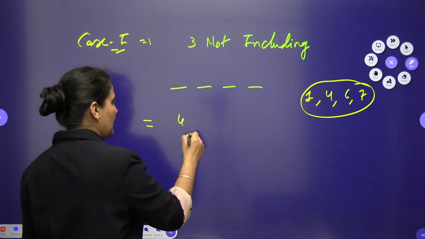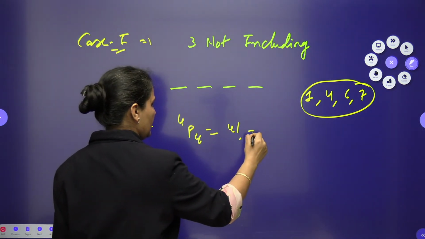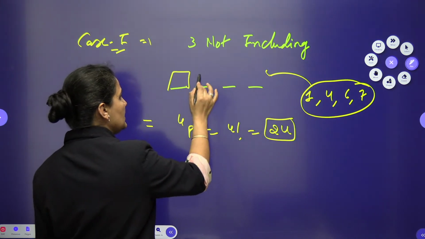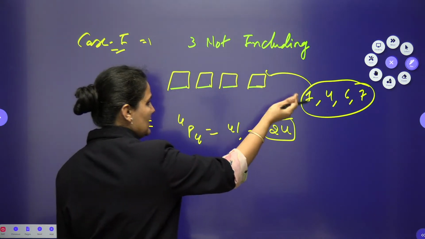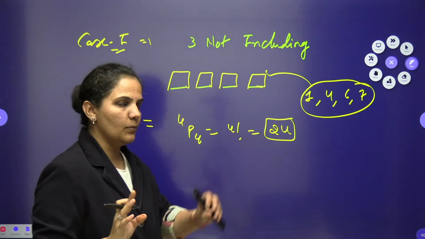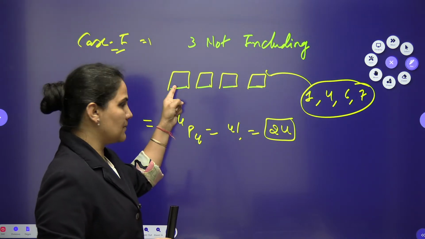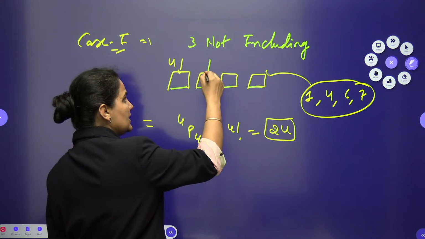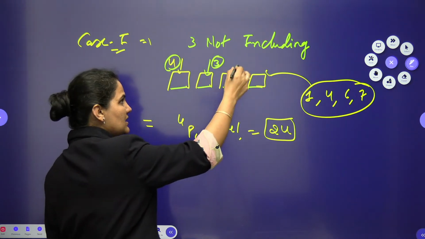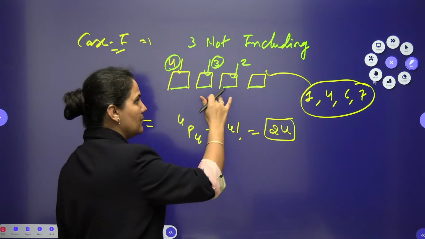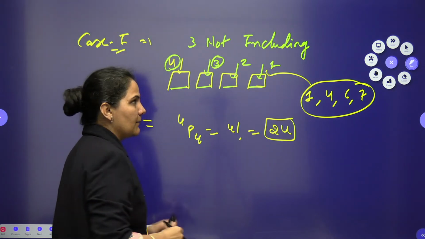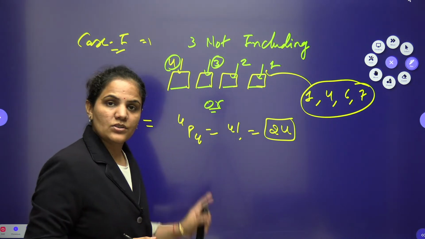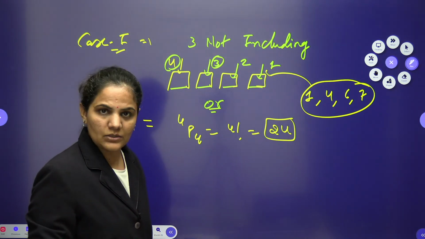So it will be 4 factorial, which is 24, because we are having here 4 places. If you want to see by filling the blank spaces, then also you can see we are having 4 places and 4 possible numbers here. So this place will be filled by the 4 numbers. Okay, all the 4 can be possible here. This can be filled by the remaining 3 numbers, this can be filled by the remaining 2 numbers, and this can be filled by the 1 number. So here also you can approach, or directly by the permutation you can solve. 4P4 means 4 factorial, that is 24.